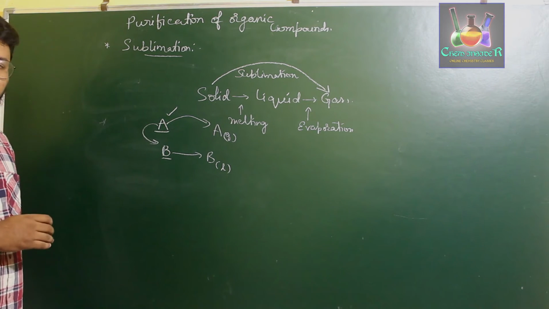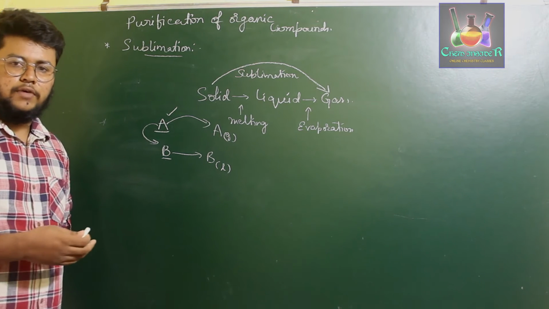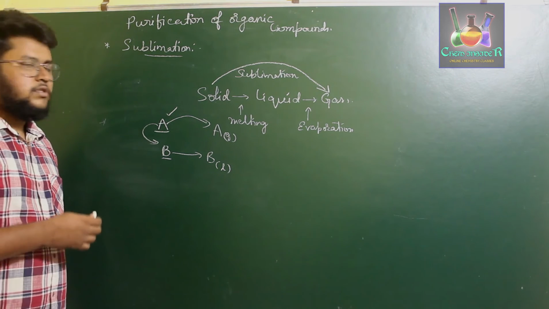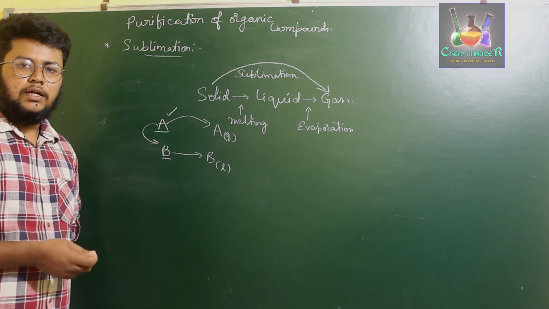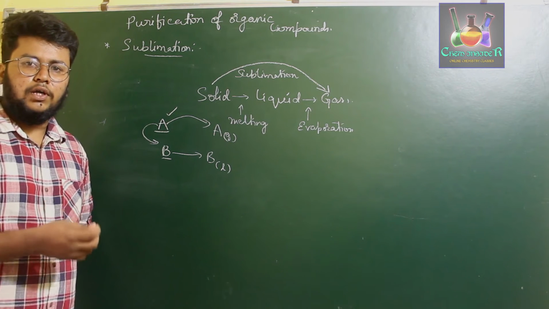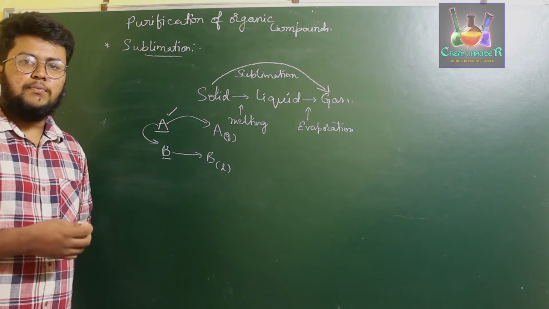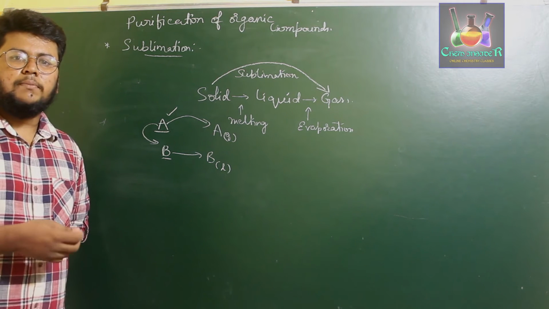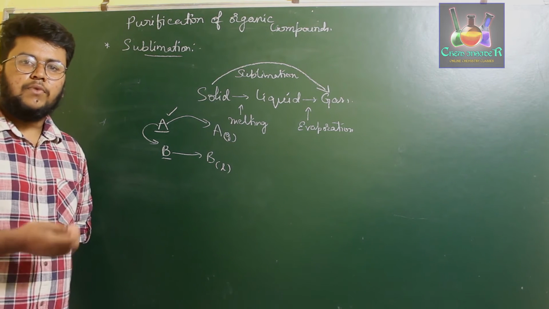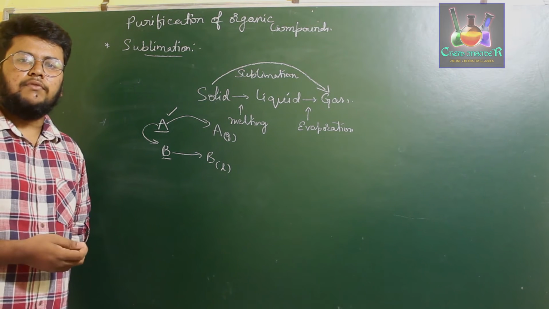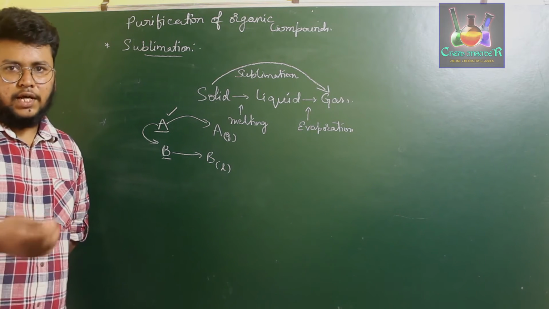If A is an organic compound which you have to extract or purify from an impurity, then you can use the method of sublimation, where we observe that when you heat a particular sublimable organic compound which is present with impurities which are non-sublimable. Sublimable means they can be converted from solid to gas. Non-sublimable means they cannot be converted from solid to gas. They have to go from solid to liquid, liquid to gas.